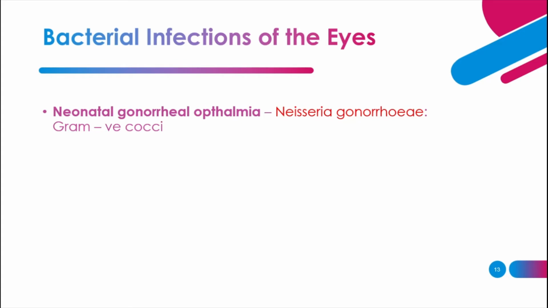So one of the major infections is the neonatal gonorrheal ophthalmia, which is caused by the Neisseria gonorrhoeae, which are the gram-negative cocci which occur in pairs. So in this case, it may result in the corneal scarring, that is the corneal scar that can result from an infection, or also may be caused by an accident.